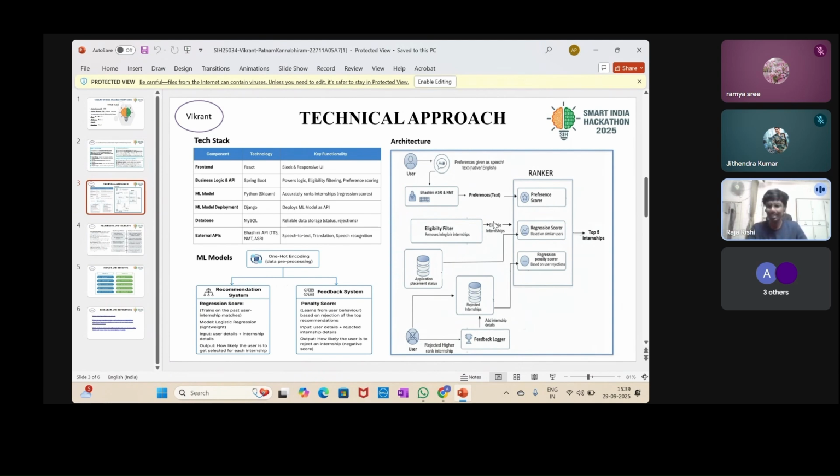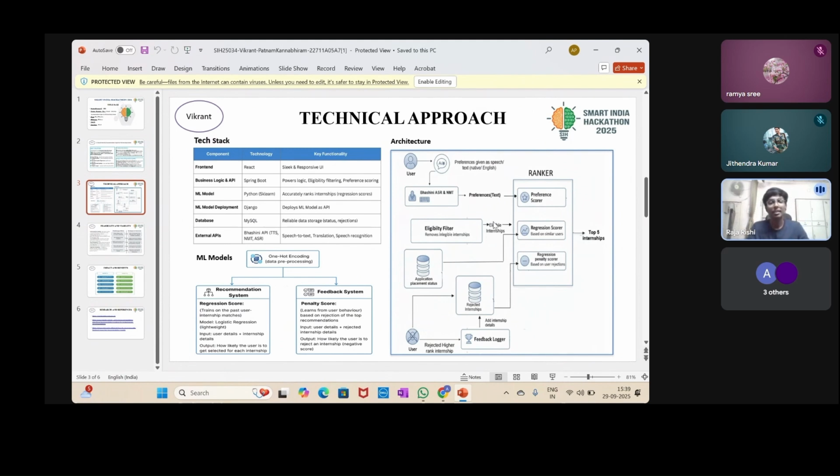In other words, it doesn't just look at the user and internship in isolation. It analyzes the patterns of historical data and generates a data-driven likelihood of selection. Technically, we achieve this using a logistic regression model that captures gender, location, company, sector, whatever it may be.